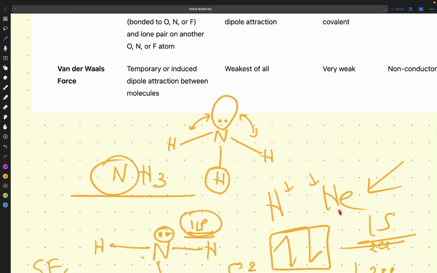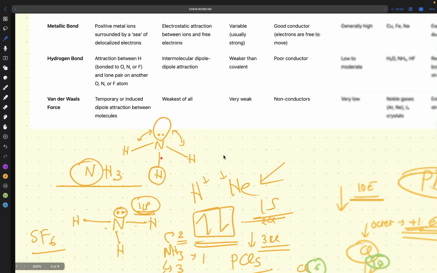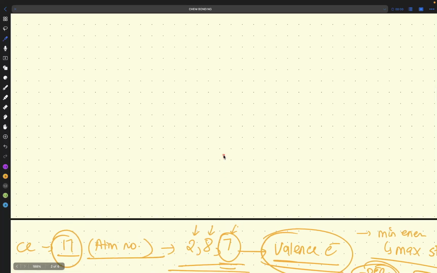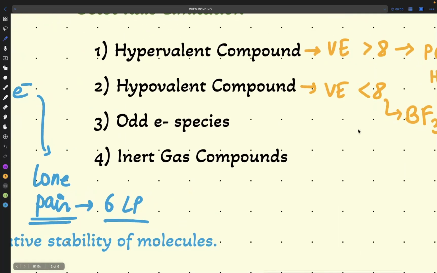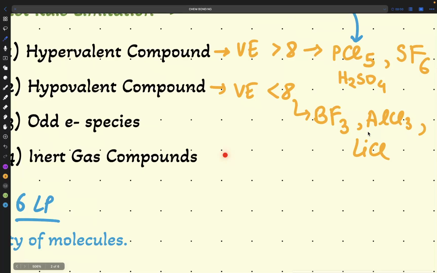So when you learn about the VSEPR theory, you don't have to remember the structure. You can draw it on your own. You don't have to mug up anything in the chemical bonding chapter. You have to go with the basic points only. So hypovalent compounds are done. Same thing, you can go with AlCl3, you can go with LiCl3.